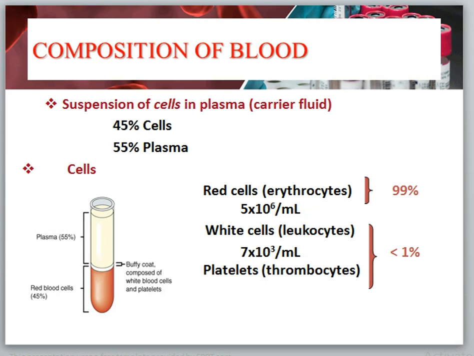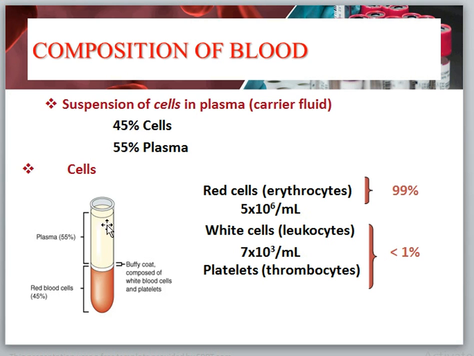Next is the composition of blood. Firstly, it is a suspension of cells in plasma, which is a carrier fluid. It contains 45% cells and 55% plasma. The cells are the red cells, also known as erythrocytes, which are 99%. Next are white cells, also known as leukocytes, and the second cell is the platelet, also known as thrombocytes. Both are less than 1%.